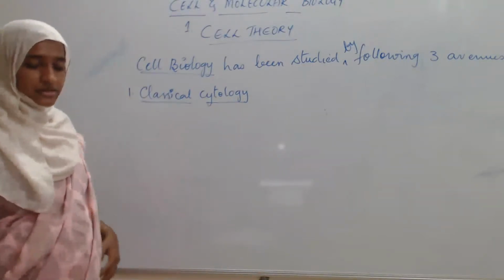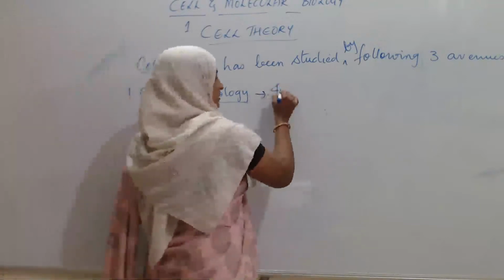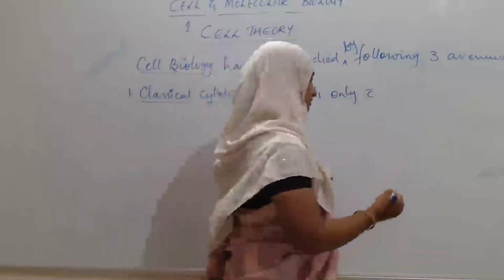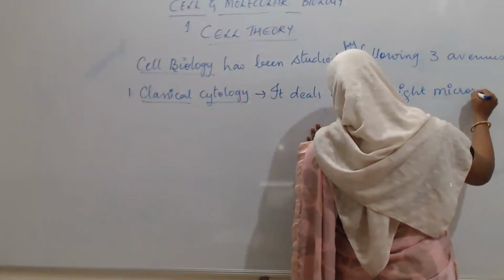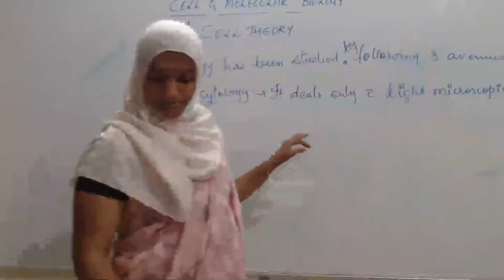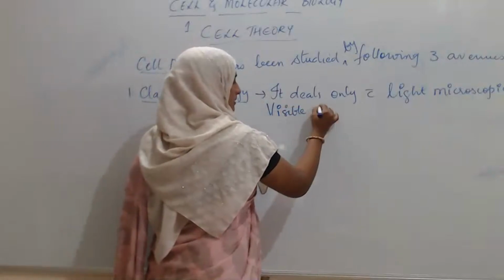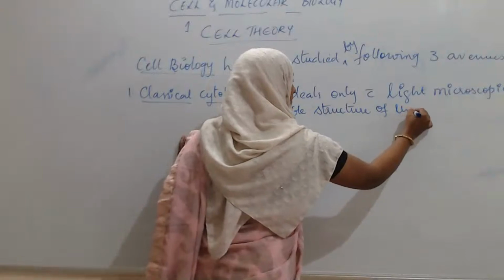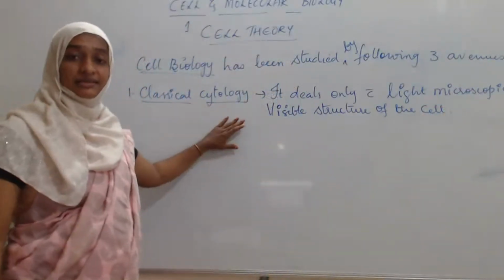Here it deals only with light microscopically visible structure of the cell. Visible structure of the cell. Okay, this is the classical cytology.